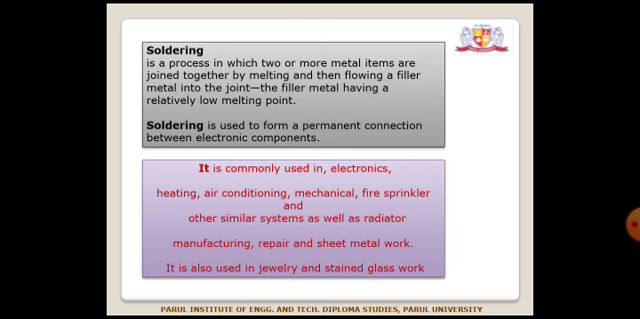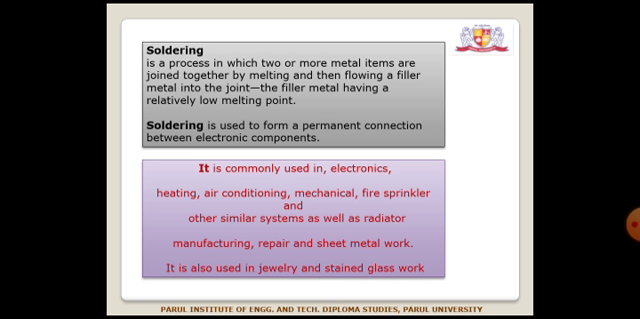Soldering. Soldering is a process in which two or more metal items are joined together by melting and then flowing a filler metal into the joint, the filler metal having a relatively low melting point. Soldering is used to form a permanent connection between electronic components.